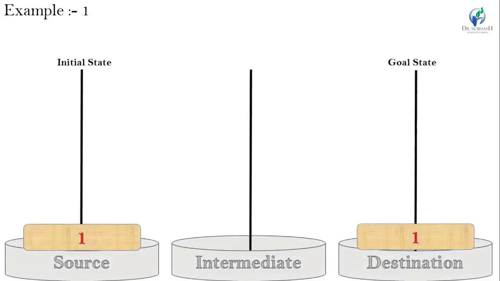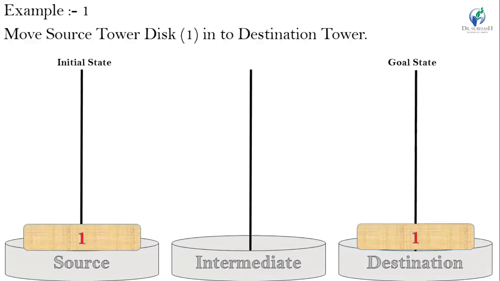In the first example I have discussed a one disk problem. Means move the source tower disk 1 into the destination tower. In this example, the source tower is our initial state and the destination tower is our goal state. We also have an intermediate tower for help.